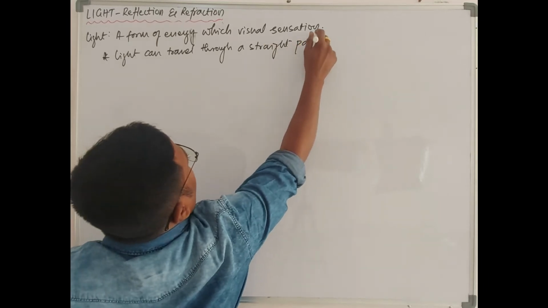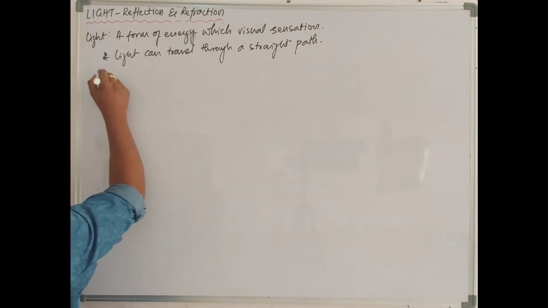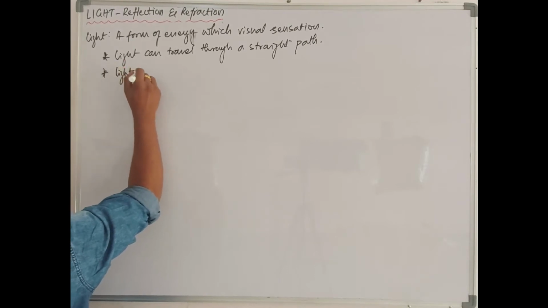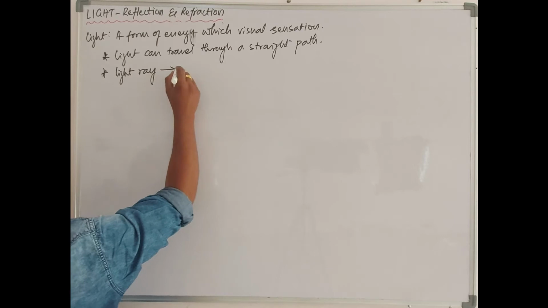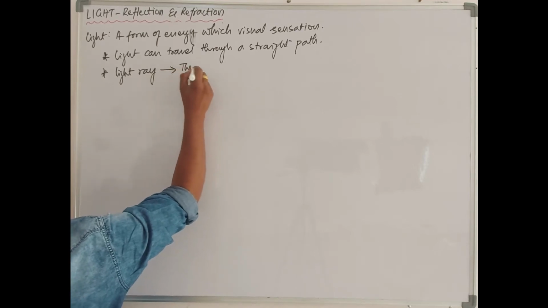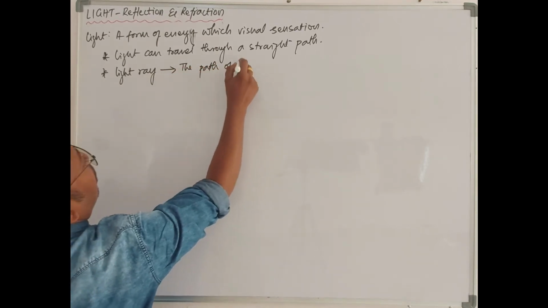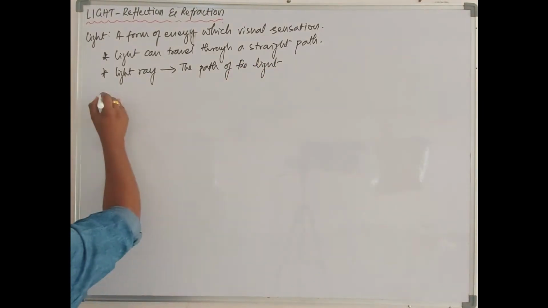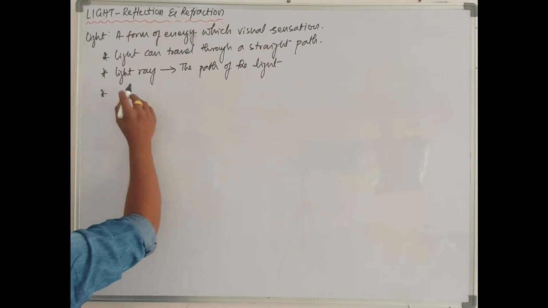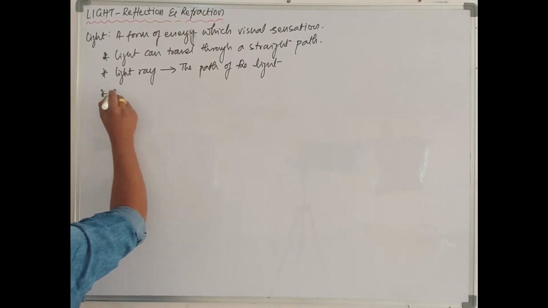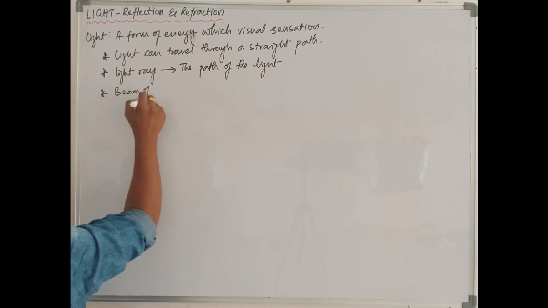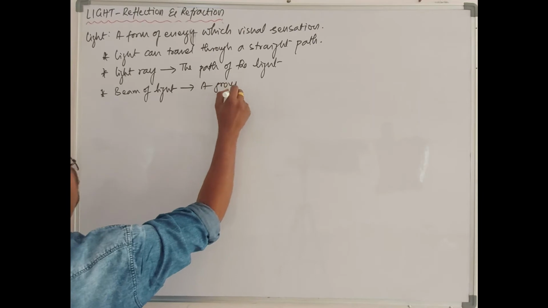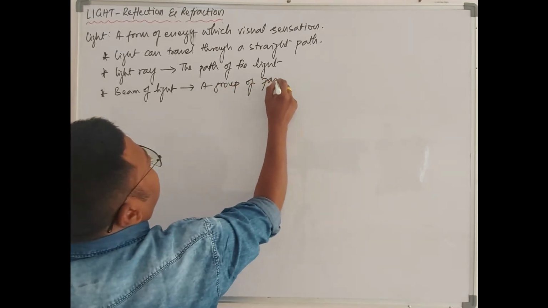Okay, and what do we call this path? It is called a light ray. The path of the light is known as a ray, and a group of light rays moving in parallel is known as a beam of light. Beam of light means a group of parallel rays.